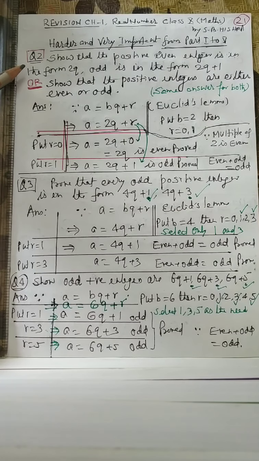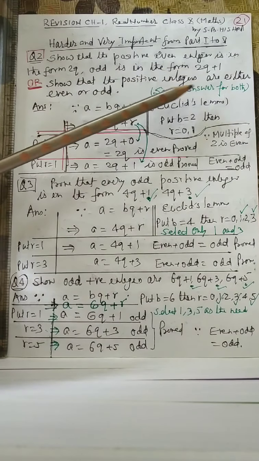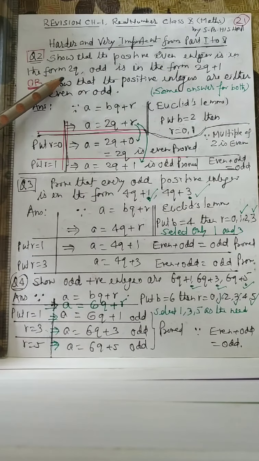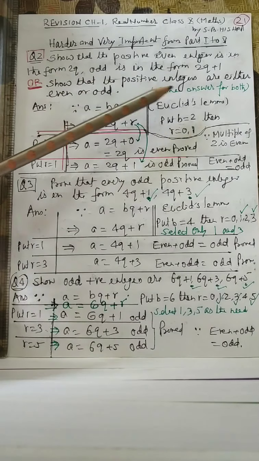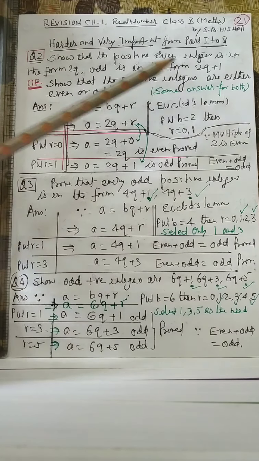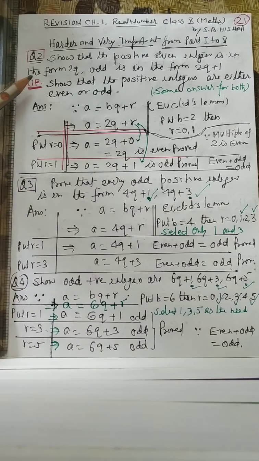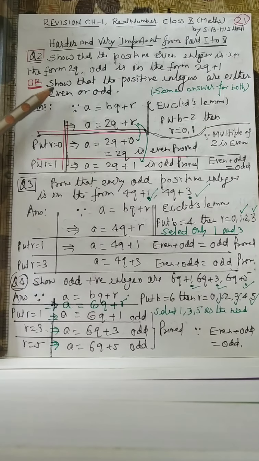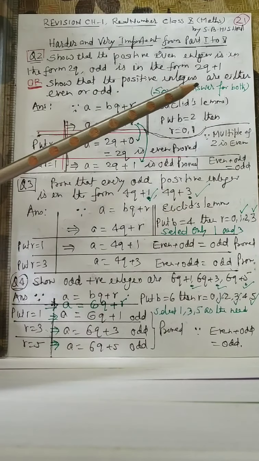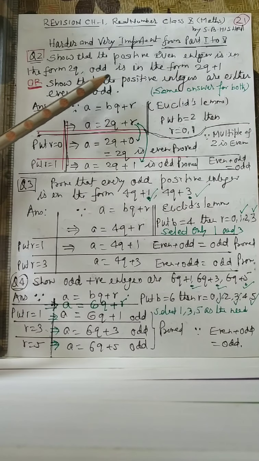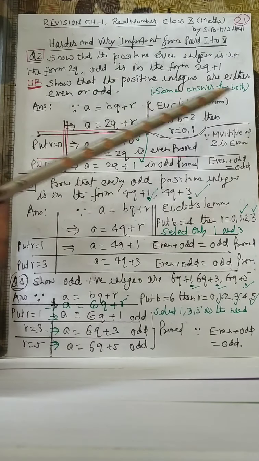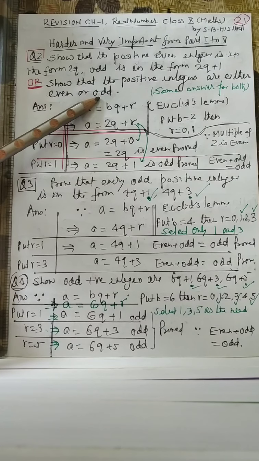Question number 2. Show that a positive even integer is in the form 2q and an odd is in the form 2q plus 1. The same question can be asked in another way: show that positive integers are either even or odd.